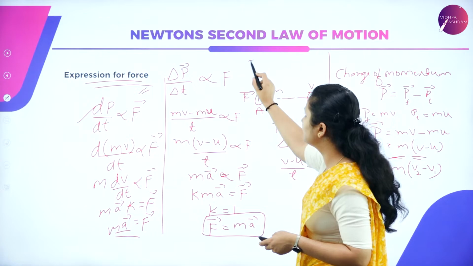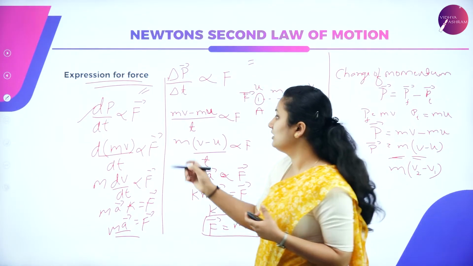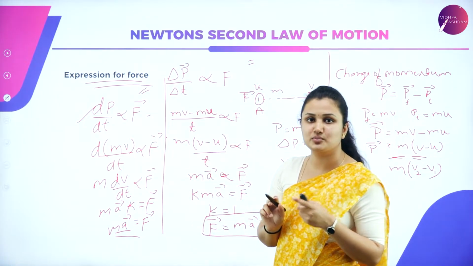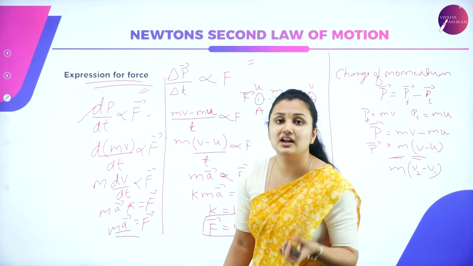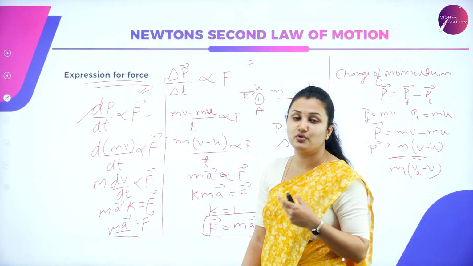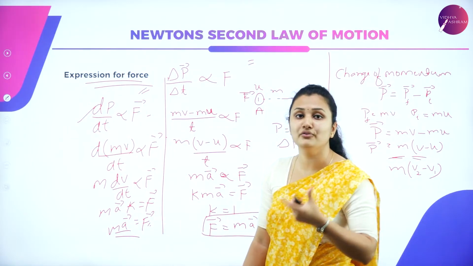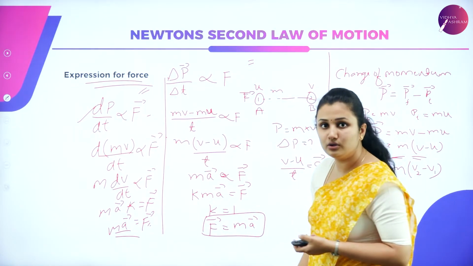You have studied the other form of deriving the force in your class 9. So your textbook has a differential form of deriving the expression for force. By knowing F is equal to ma, you can calculate the force applied on the object. Using this equation, you can get the value of force. Look here, F is equal to ma.